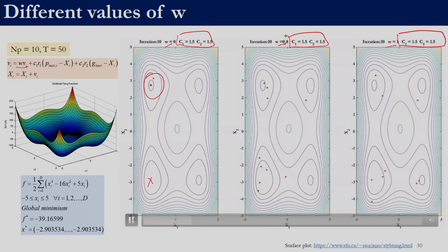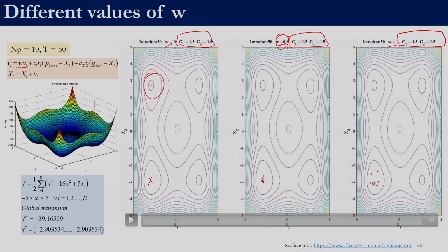In the second one, in this figure we can see when W is equal to 0.8, the solutions are scattered over here. It is close to the globally optimal solution, and in the third case also, if we see, it is also closer over here. So this basically shows us that W does have an impact on the performance of the algorithm, right.